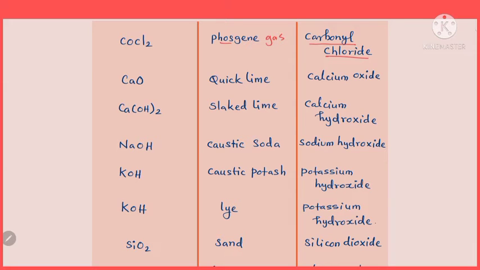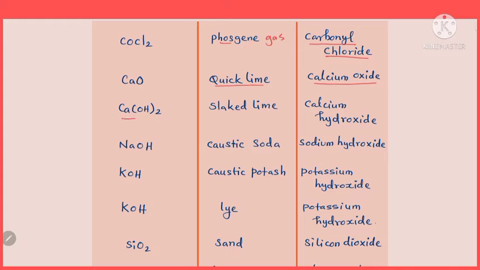The next one with formula CaO. The common name of this compound is quicklime. What is it? Quicklime. A product we get when limestone is heated with evolution of carbon dioxide gas, isn't it? Its common name is quicklime. CaO is nothing but calcium oxide, chemical name.